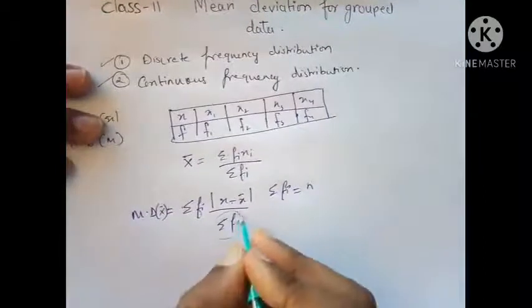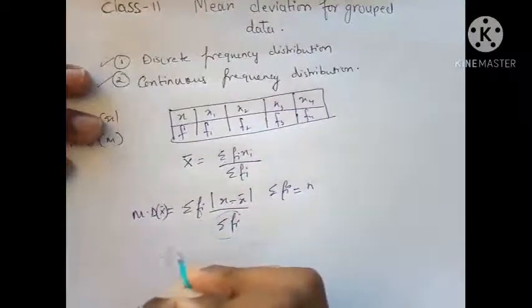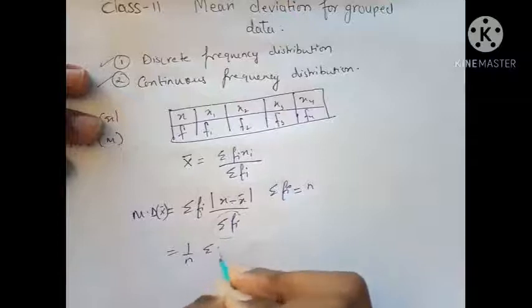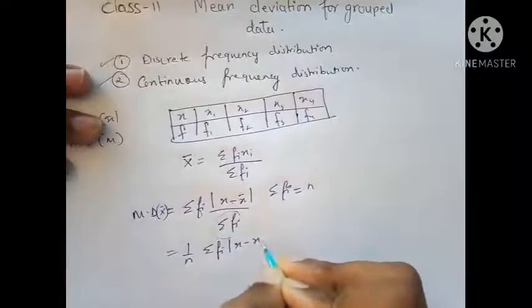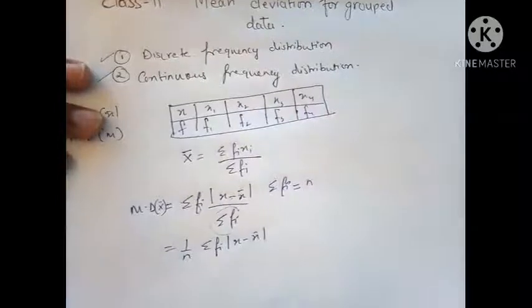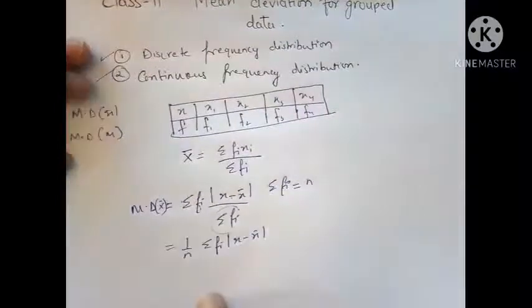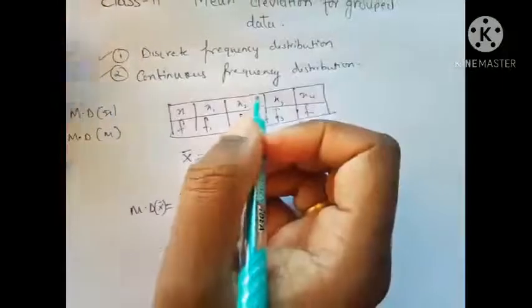So we take it outside and write 1 upon N times sum of frequency into modulus of deviation.